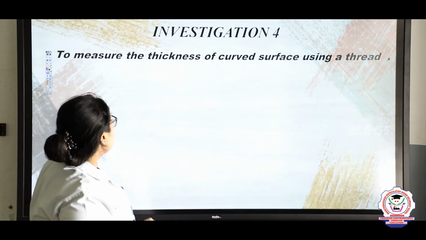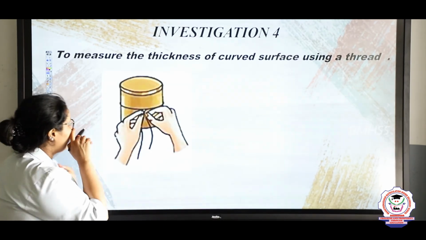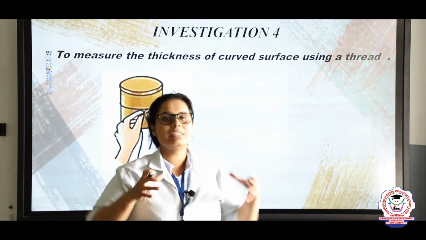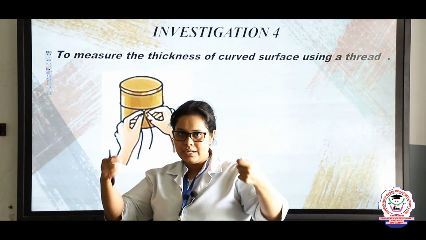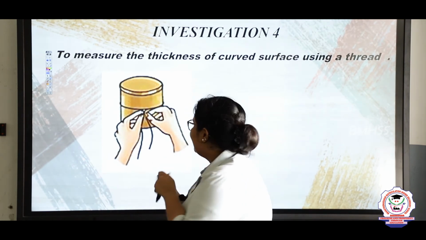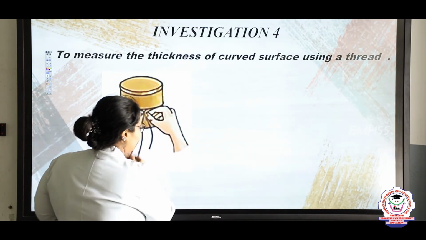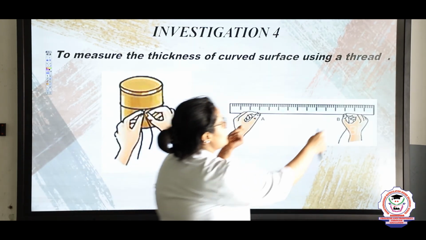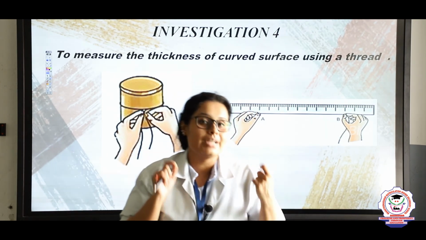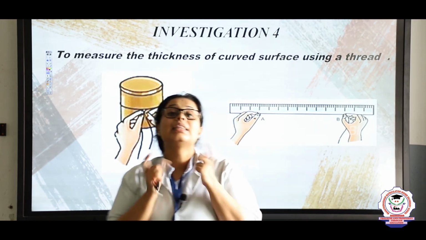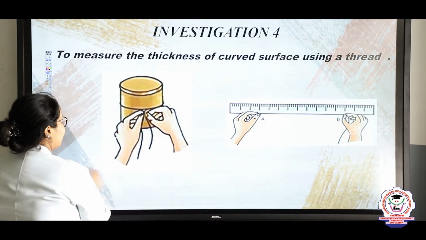The fourth one is an experiment to find the thickness of a curved surface. Here the curved surface we have taken is a wooden block. It is round, right? It is cylindrical in shape. Again I am taking the thread and tying it around it, and I get a point, PQ. Later, when I open it and place it over the scale, I will get the exact diameter, or no, it's not a diameter, it's the circumference, right? This way we can find how thick it is.